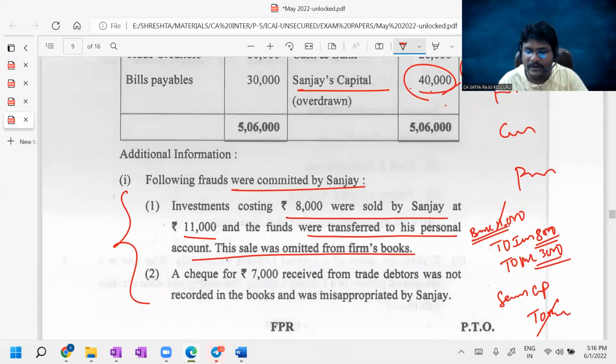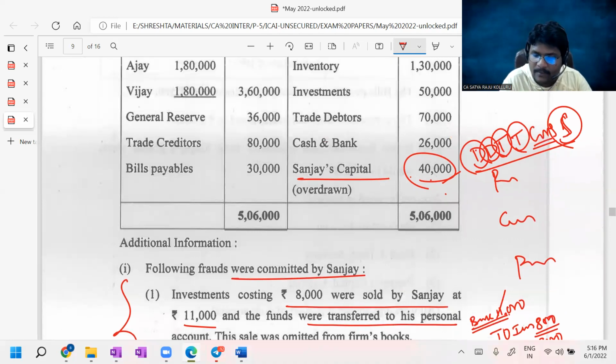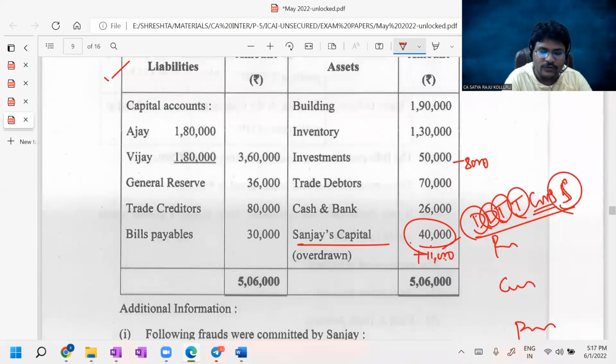Now what are the adjustments here? Sanjay's capital debit balance, you can add here 11,000. Next, investments you can reduce here by 8,000. The net impact is plus 11 minus 8, 3,000. For such 3,000, you need to add to P&L account 3,000. That P&L again belongs to the partners Ajay, Vijay, and Sanjay. That is a different story. Do you understand?